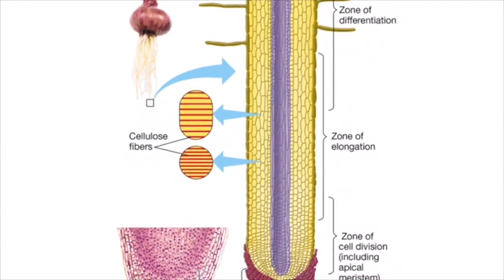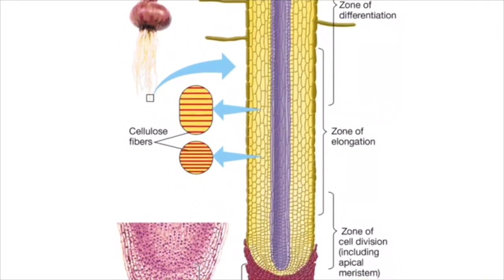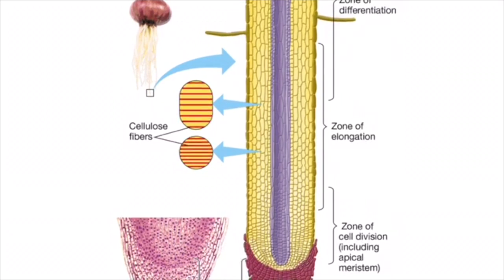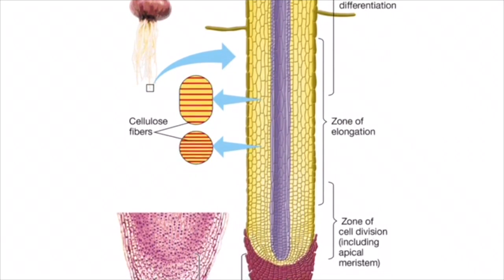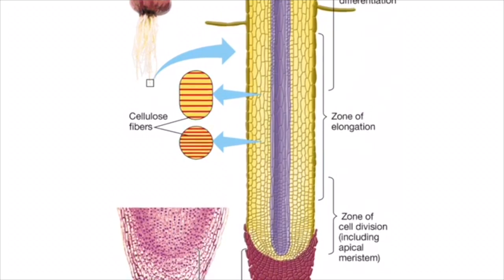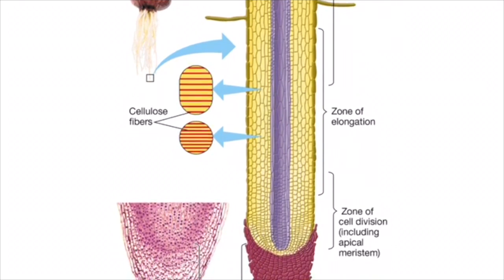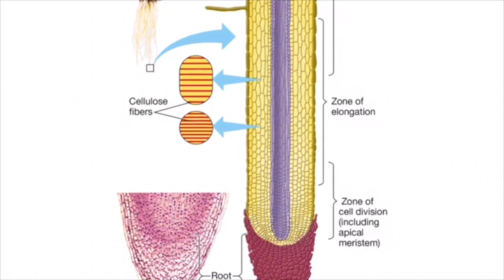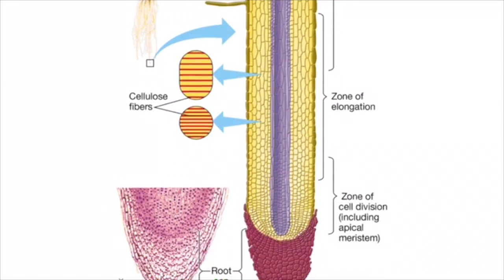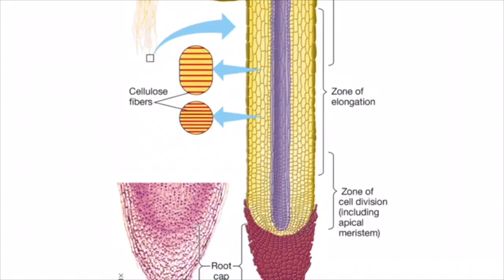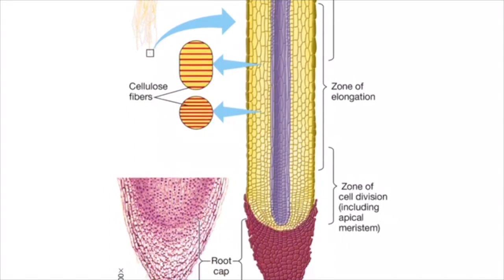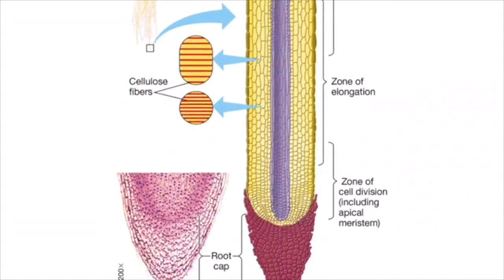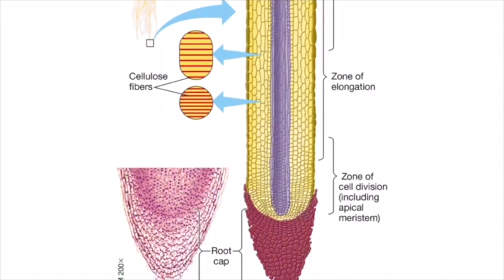The cells lengthen rather than expand equally in all directions because of the parallel arrangement of circular bands of cellulose fibers in their cell walls. The enlargement diagrams in the figure shown at the left of the root indicate how this works. The cells elongate by taking up water, and as they do, the cellulose fibers, shown in red, separate somewhat like an expanding accordion. The cells cannot expand greatly in width because the cellulose fibers do not easily stretch.